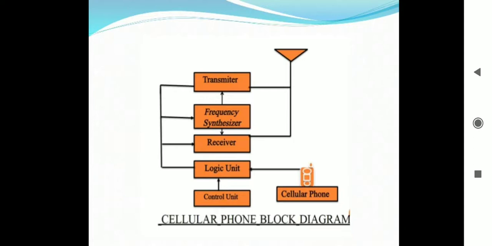Now let us see about the receiver. The receiver is a dual conversion superheterodyne. The incoming signal frequency is down converted twice to a frequency of 455 kilohertz or 10.7 megahertz with the help of mixer and IF amplifier stages.